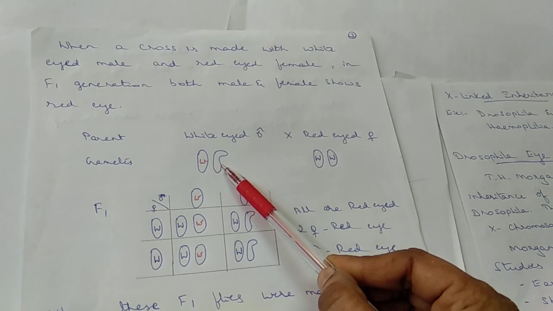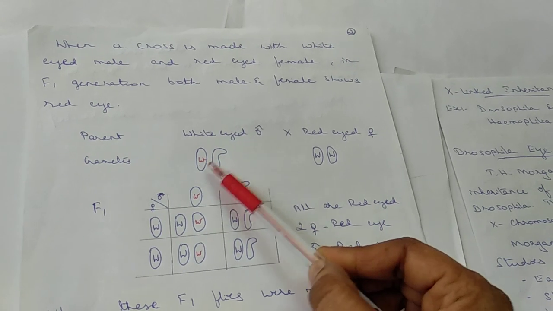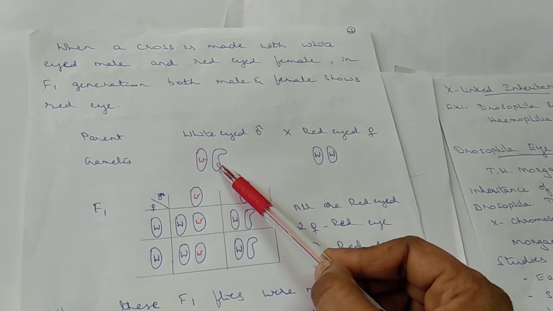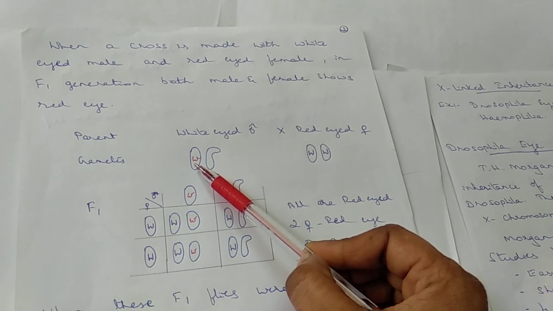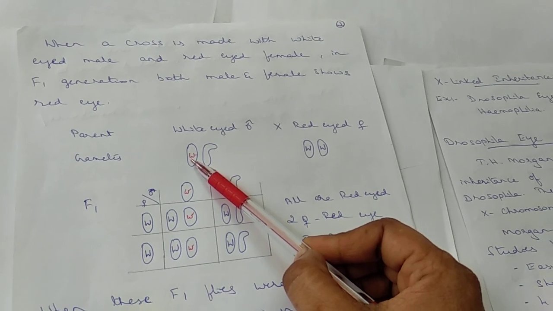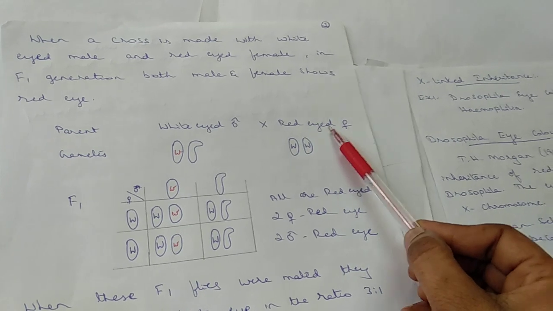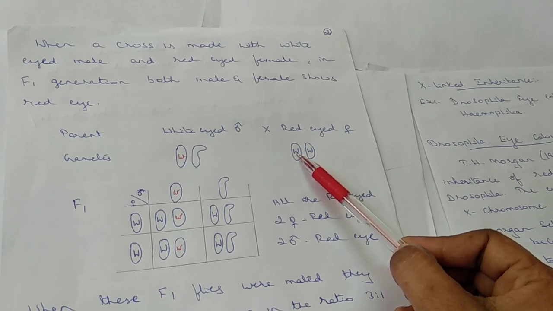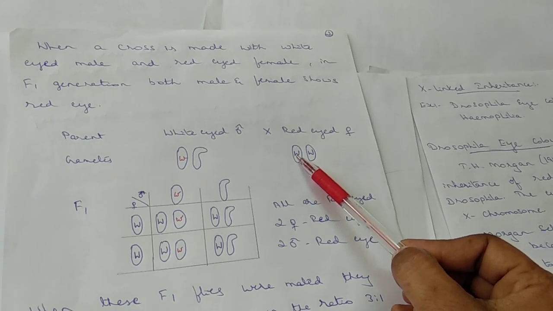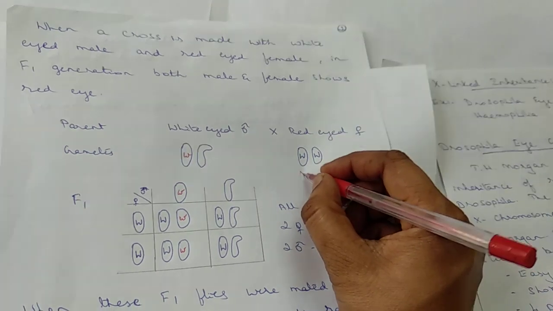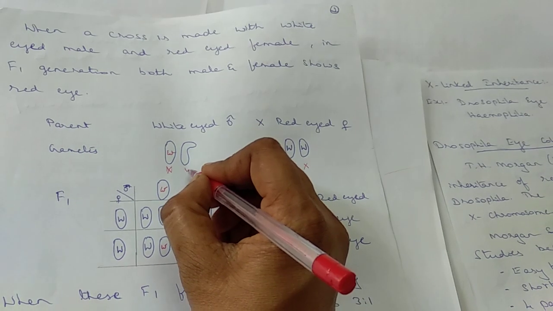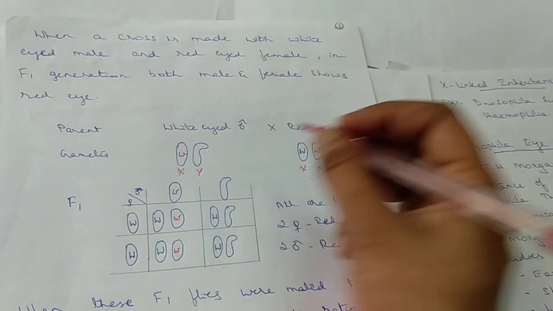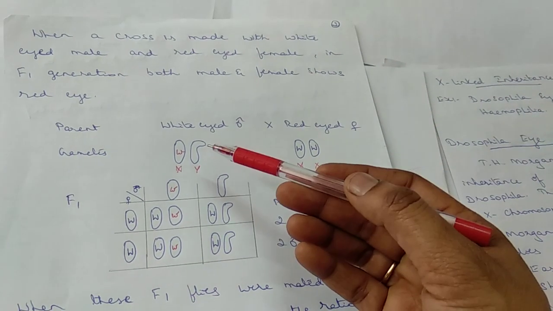as I told, male means XY. So we are representing it here. And white eye is a recessive one, so we are writing it as small letter w. And red eye is dominant, so we are writing it with a capital letter W. And this is considered as XX for female, and this we are going to consider as XY. So this is the Y shape which has been represented.